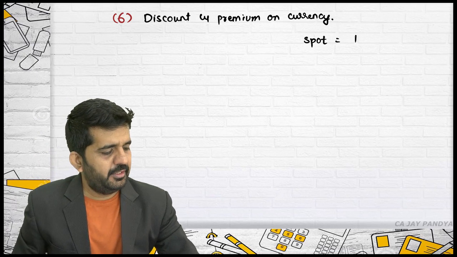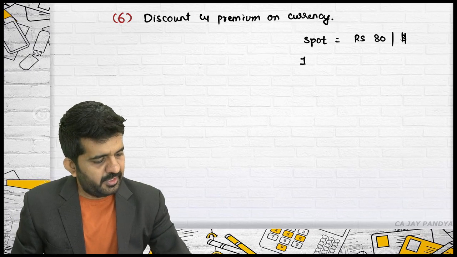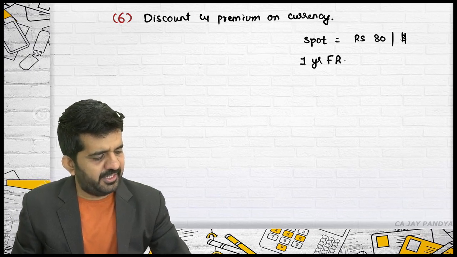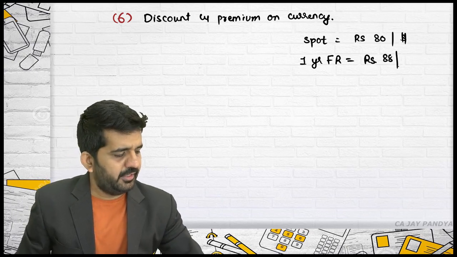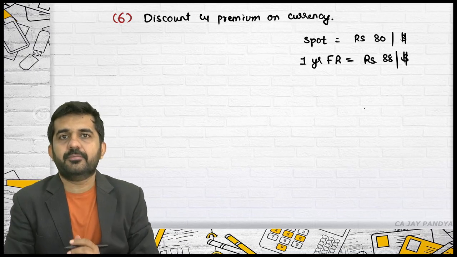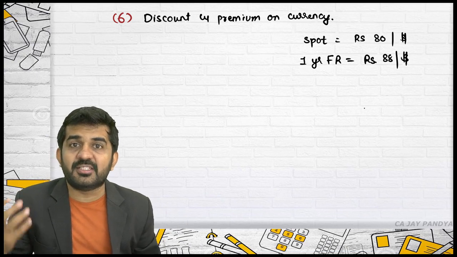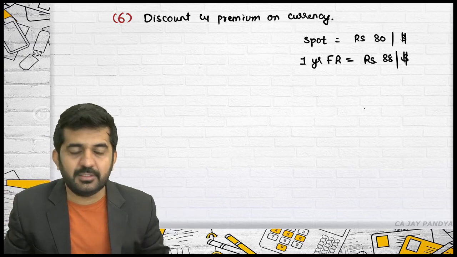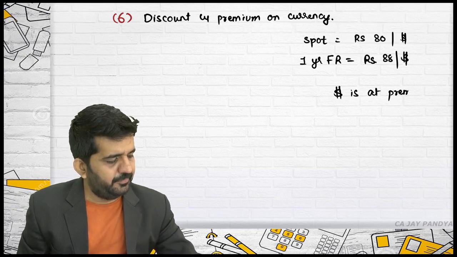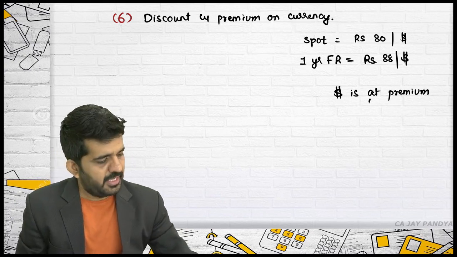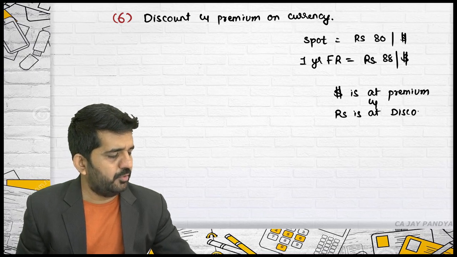Spot rate is rupees 80 per dollar and 1 year forward rate is rupees 88 per dollar. In a forward market of 1 year, dollar is higher valued in terms of rupees, then dollar is at a premium and rupees is at a discount.